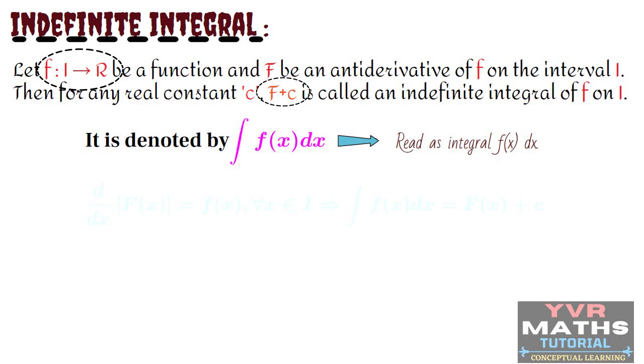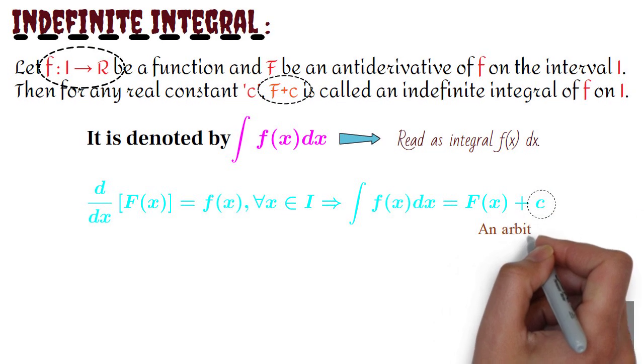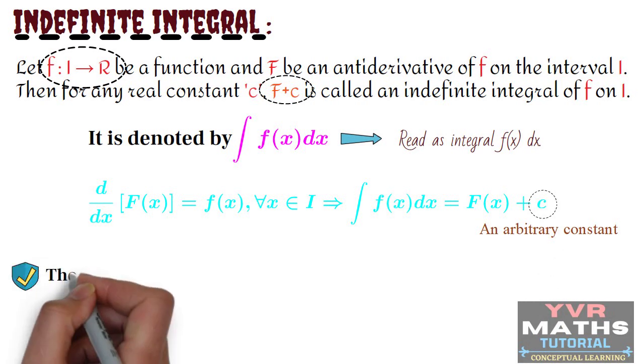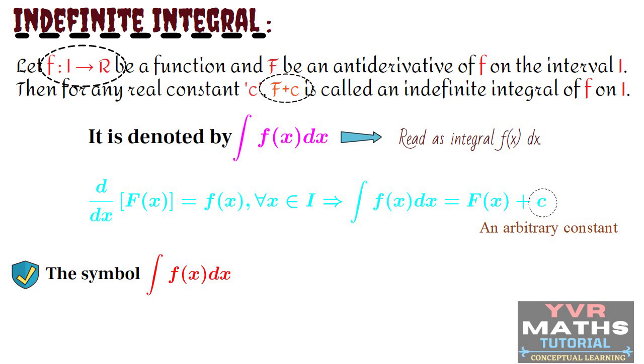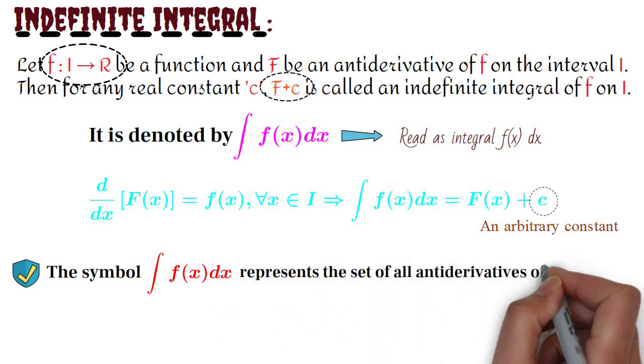Observe carefully, I will write this definition mathematically. d/dx of F(x) is equal to f(x) for all x belongs to I. That implies integral f(x) dx is equal to F(x) + c, where c is an arbitrary constant. Here, the symbol integral f(x) dx represents the set of all antiderivatives of f.